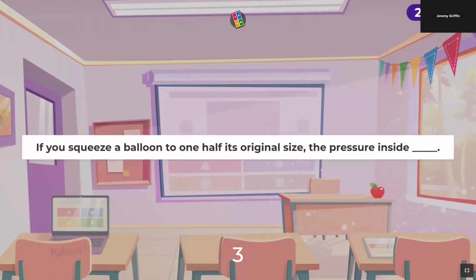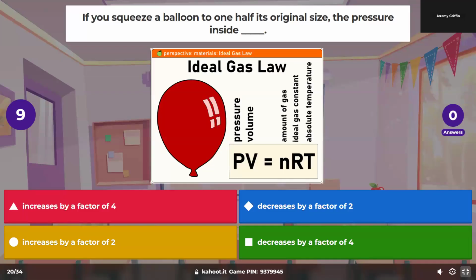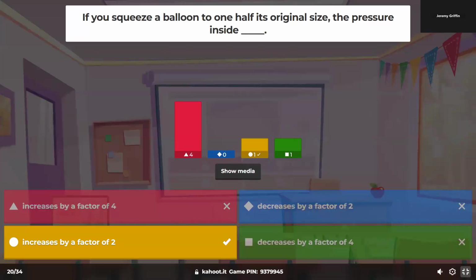You squeeze a balloon to half its original size, the pressure increases by a factor of 2. Ooh, one winner. All right, bring that over and solve that right over here.